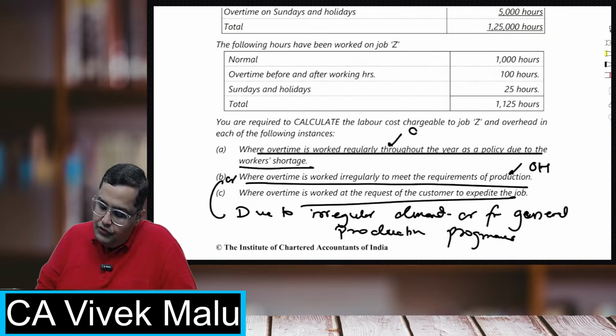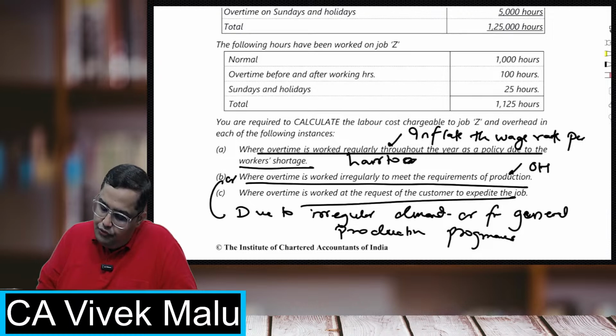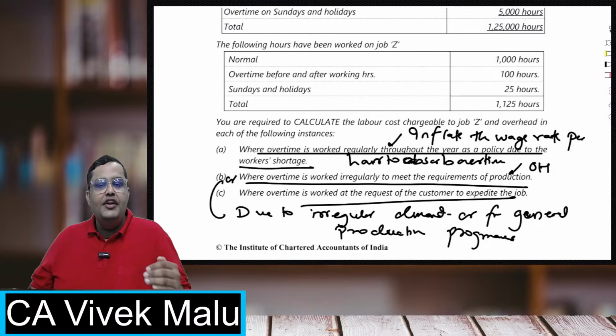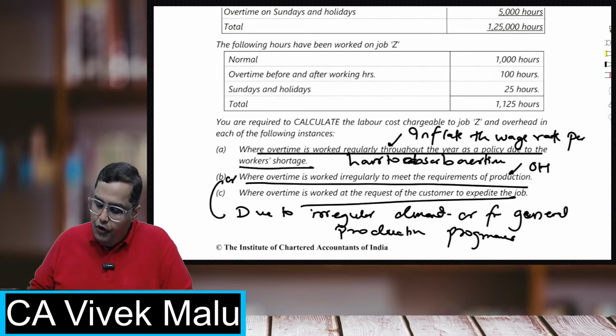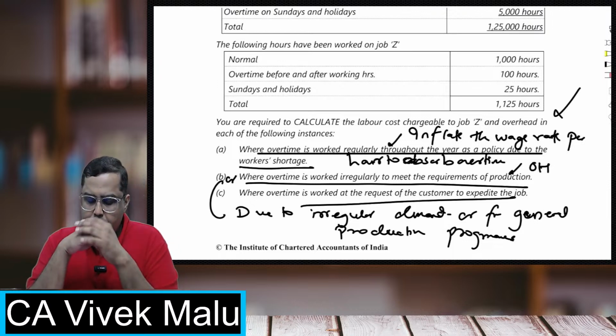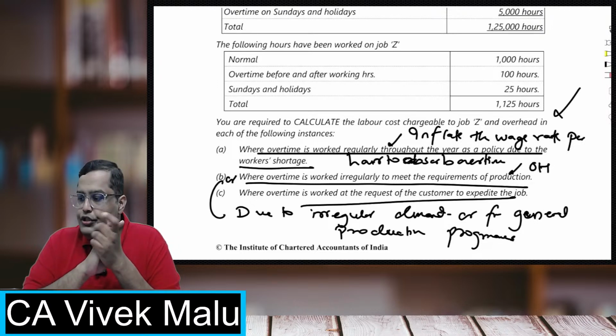What we do is inflate the wage rate per hour to cover, to absorb overtime. Overtime is treated as normal over here, and we increase the wage rate of the remaining hours to account for the increase in such overtime payments. Have you all understood this?